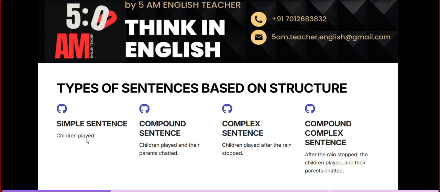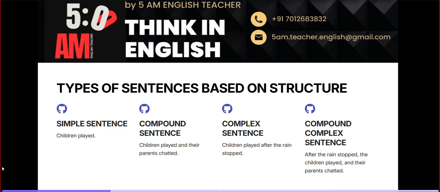Yes. The point is right here: it is giving even more information than the first one. That's why it is called a compound sentence. We are adding something extra to what we already had. For example, children played. At that same time, something else is going on: their parents chatted.